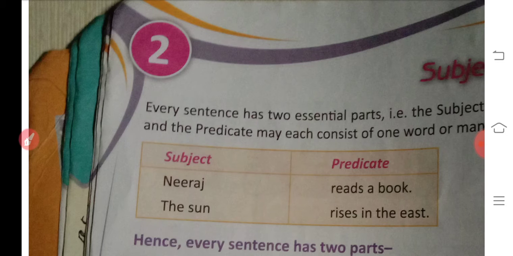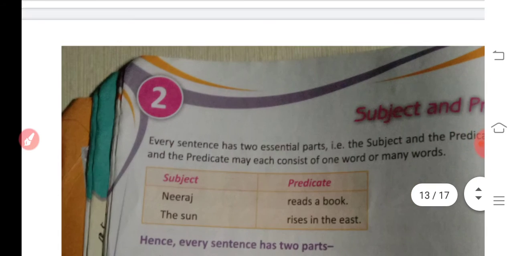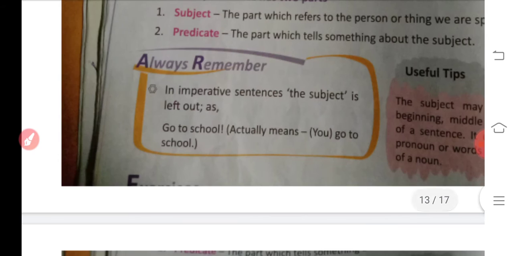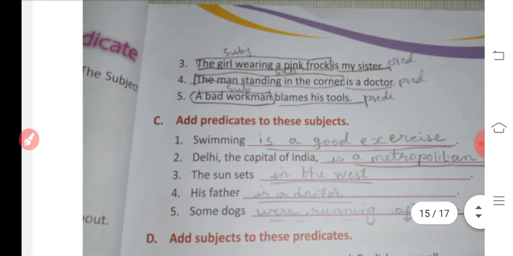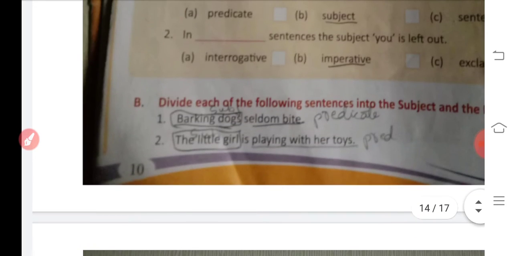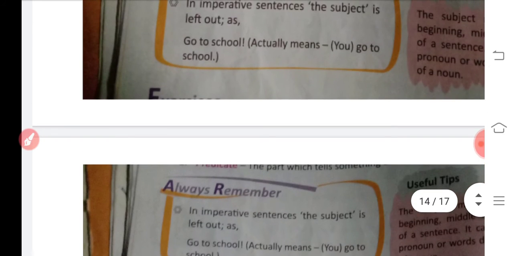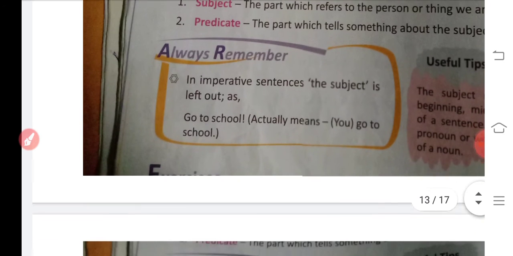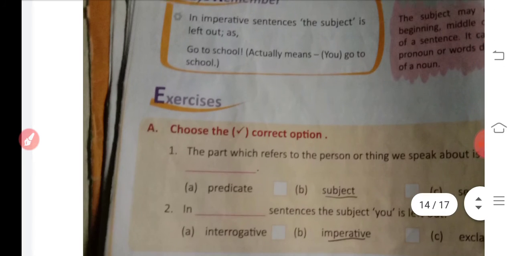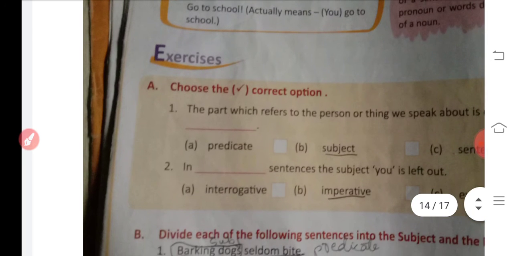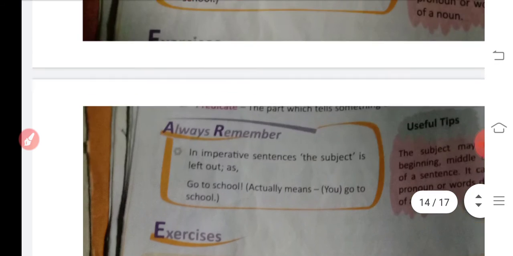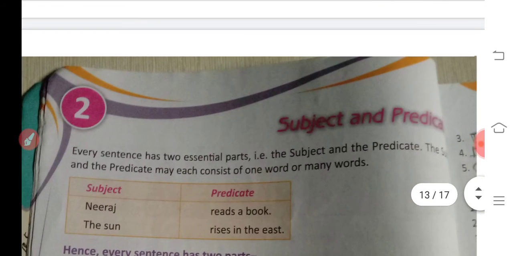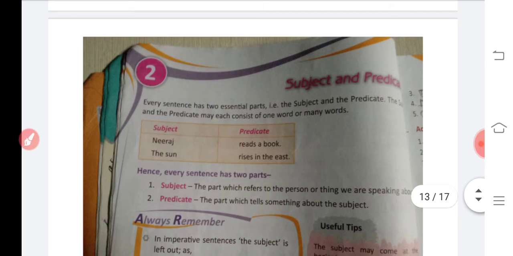Then we come to the second chapter, subject and predicate. We studied that when a sentence is made, there are two parts. A sentence has two parts.